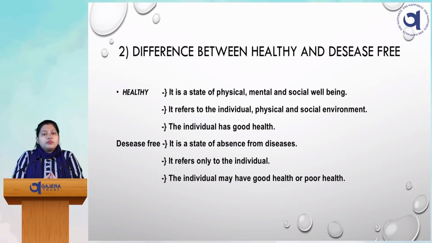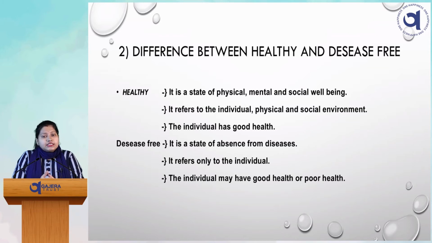Being healthy is a combined state of physical, mental as well as social well-being. But disease free only talks about physical fitness. If one person is absent from any disease and is physically fit, then we can say disease free, but not healthy, right?